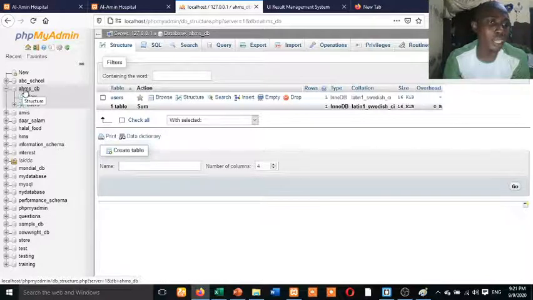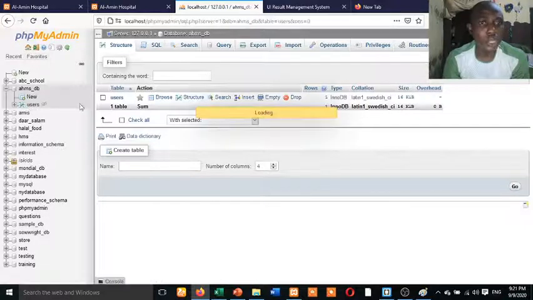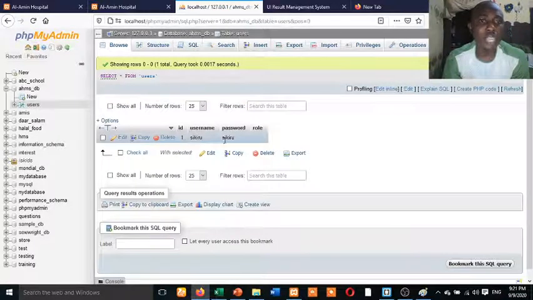You should create your own database. I have taught you how to create a database. So for this users table, you can see I only have one user there. You can have your ID, username, password. You see this role? I just put the role there. You can leave this role, but you can also add it later. So there is no other data inside. I just have Sikiru as username and Sikiru as password inside my database.